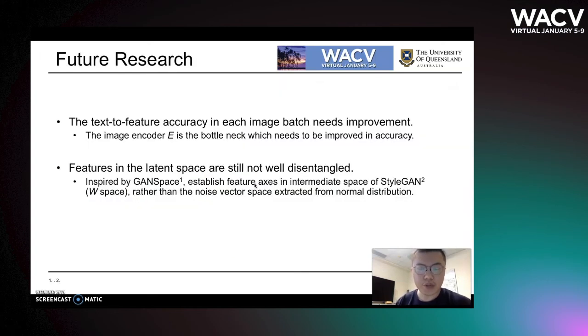But our work also has some defects, which have to be addressed in future research. Firstly, the text-to-feature accuracy in each image batch needs improvement. After our investigation, the image encoder E is the bottleneck, which needs to be improved in accuracy. Secondly, the features in the latent space are still not well disentangled. Inspired by GANSpace, we plan to establish feature axes in the intermediate space of StyleGAN2, which is also called W space, rather than the noise vector space extracted from the normal distribution.